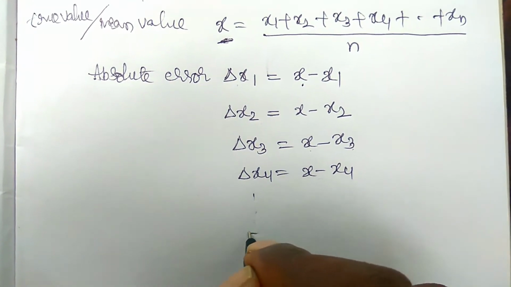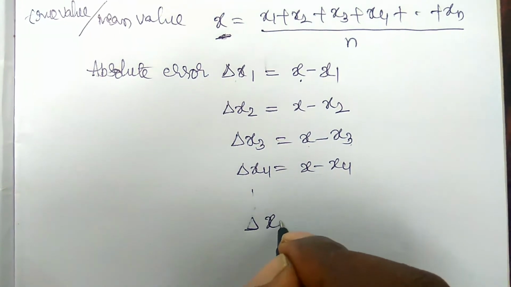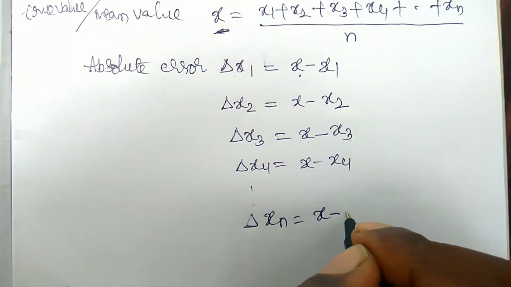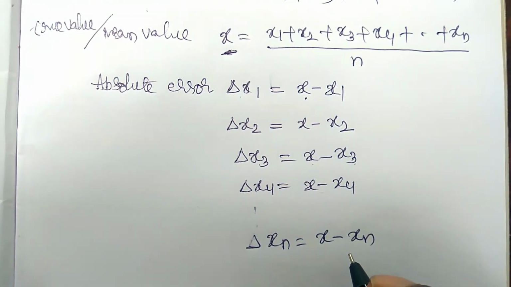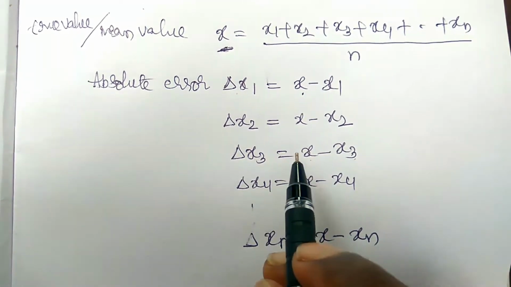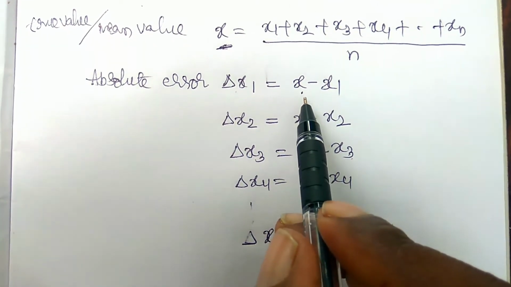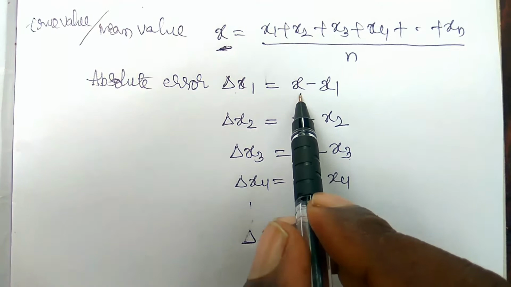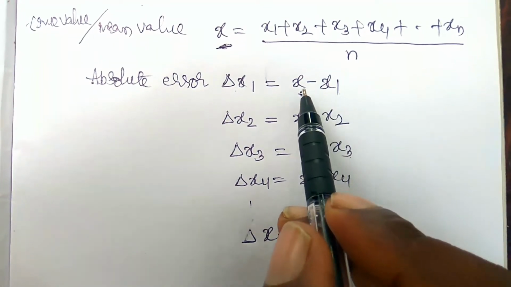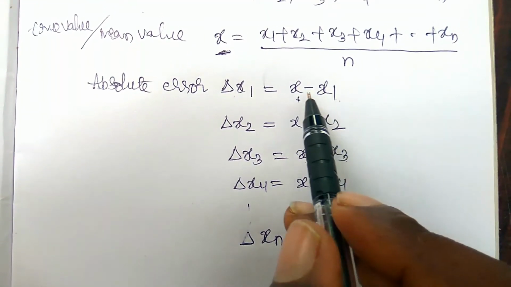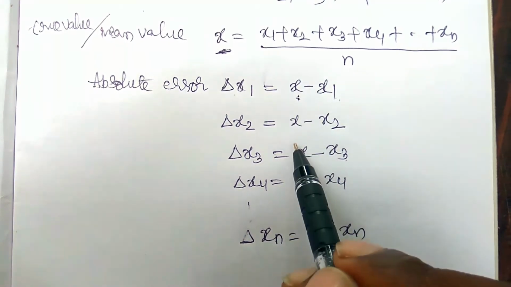Delta xn is equal to x minus xn, right? So this is the absolute error. Absolute error means the difference between the actual value and the measured value, this is the difference, meaning subtraction.